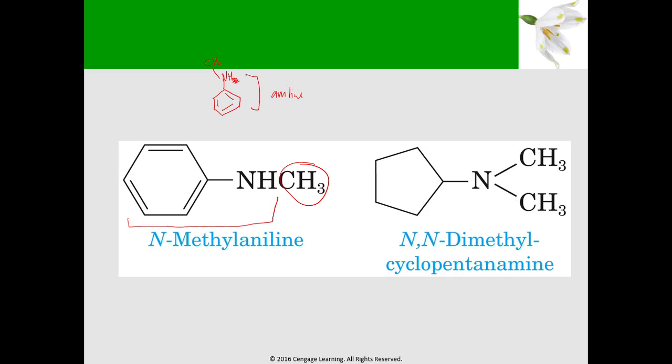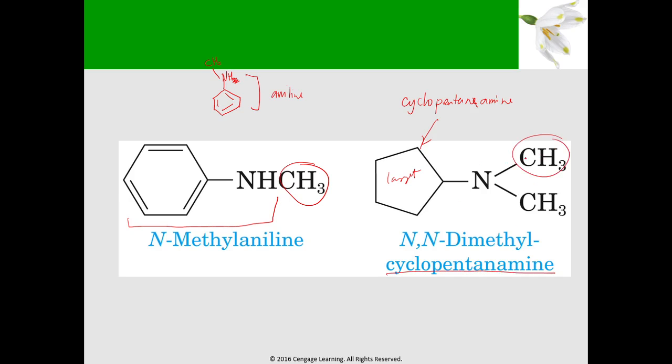So, the parent here is the largest. So, this is the largest. So, the largest here is the 5 carbons na ring structure. So, we call that a cyclopentane. So, ang ating process ng pag-name, cyclopentane ito, we drop the E, will add the amine. Cyclopentanamine. So, ito na yan.